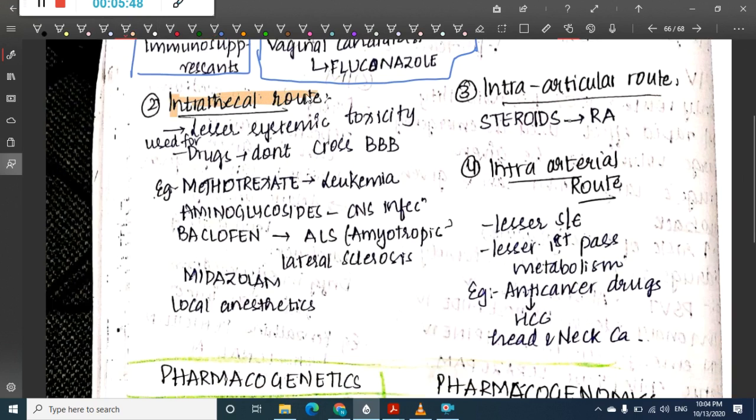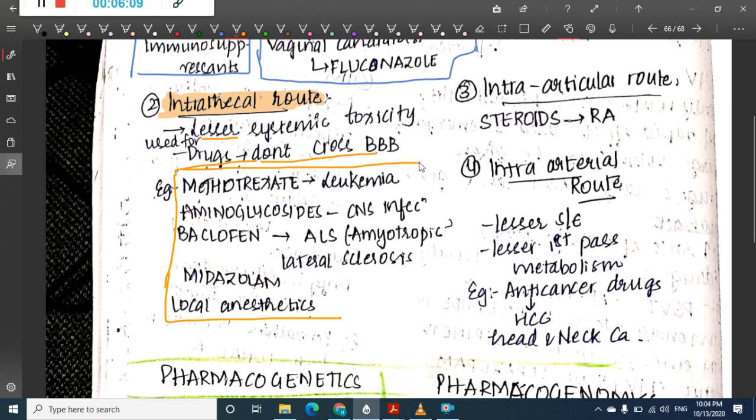Then we have the intrathecal route. The intrathecal route has lesser systemic toxicity and bypasses the blood-brain barrier.